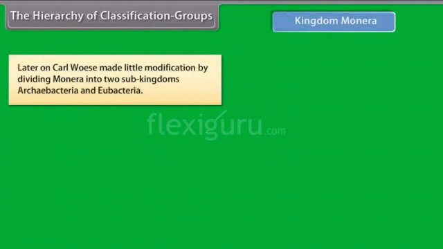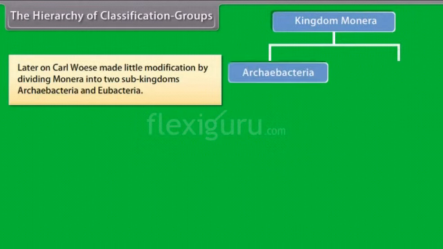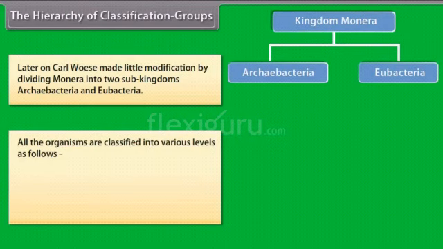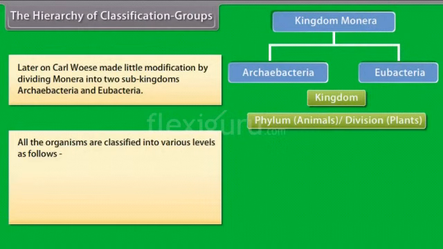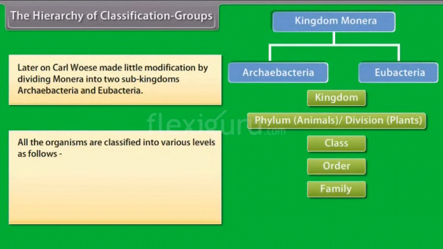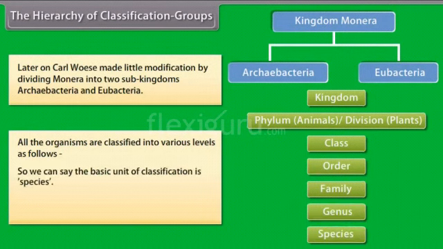Later on, Carl Woese made a little modification by dividing Monera into 2 sub-kingdoms, Archaebacteria and Eubacteria. All the organisms are classified into various levels as follows: kingdom, phylum for animals or division for plants, class, order, family, genus, species. So we can say the basic unit of classification is species.